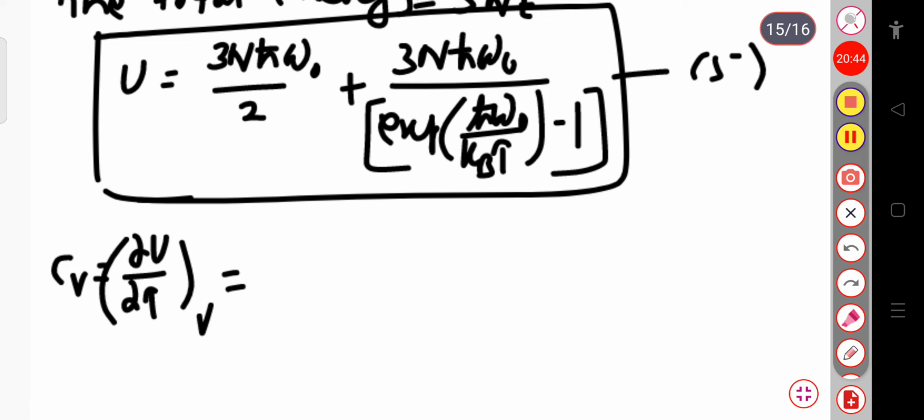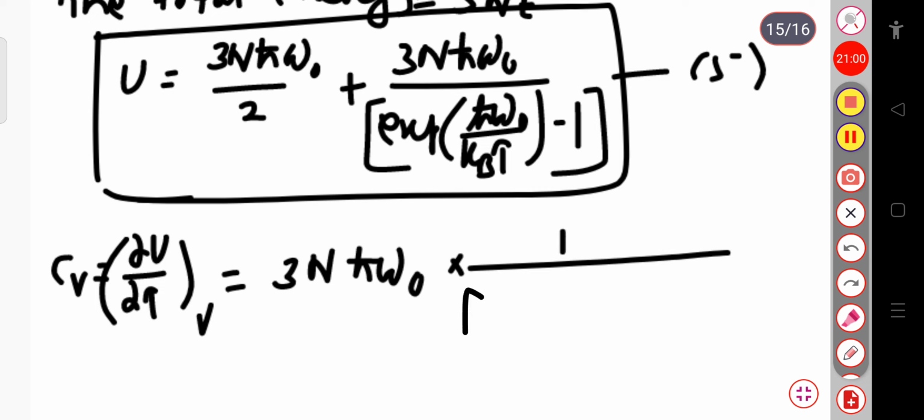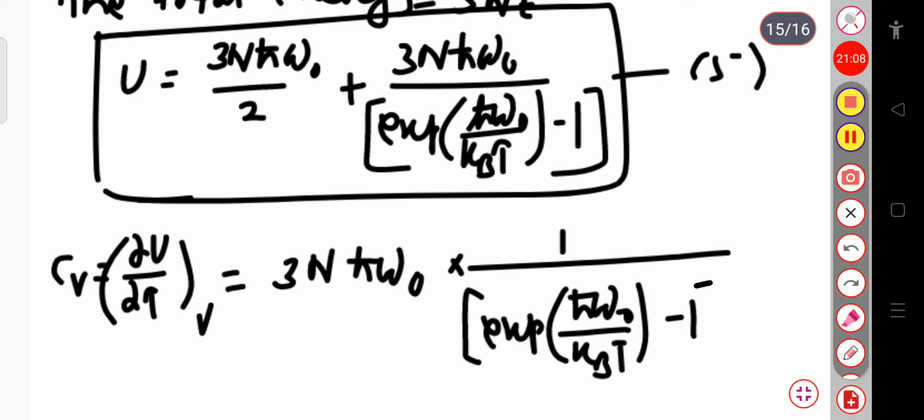So the first term goes to 0. For the second term this will be 3n times ħω₀ times, in place of 1 by exponential, this will be 1 by (exponential ħω₀ divided by kT minus 1) whole square.